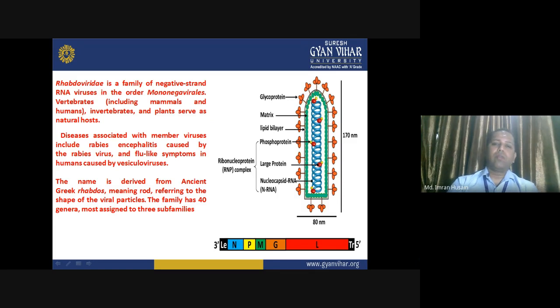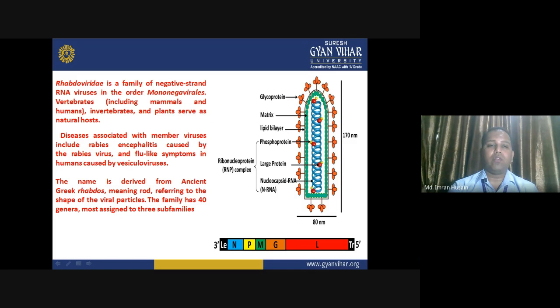So this type of disease was really very prominent, and people used to die a lot because of it. Even with modern medicine, 50 to 60,000 people around the world still die because of rabies. The name is from ancient Greek rhabdo, meaning rod, referring to the shape of the viral particle.